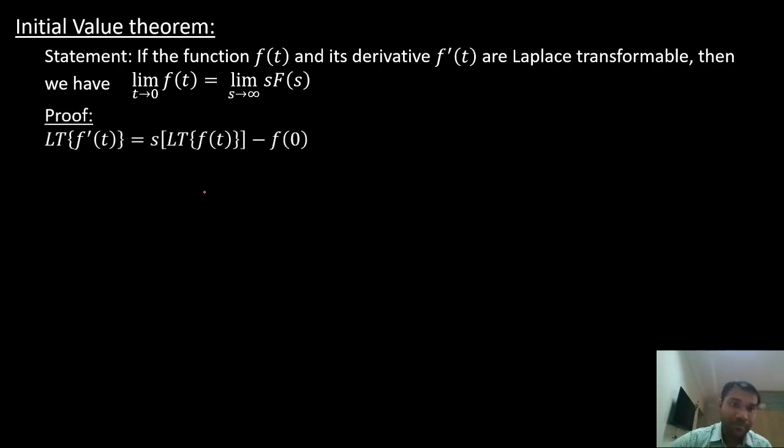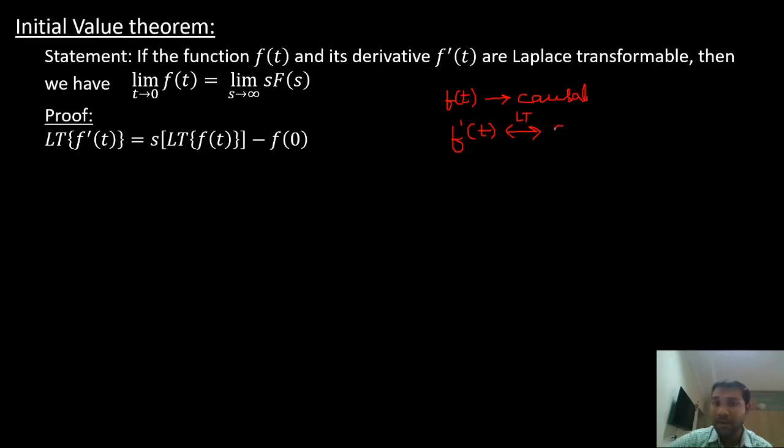So now, first, we know my f of t, I'm assuming it to be a causal signal. So what happens to the Laplace transform of f dash of t? Differentiation in time domain, when my signal is a causal signal.